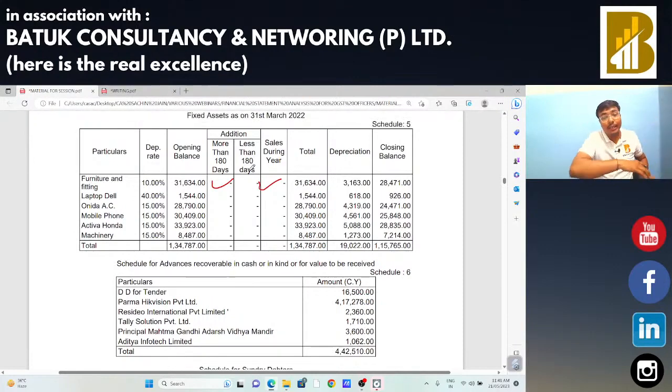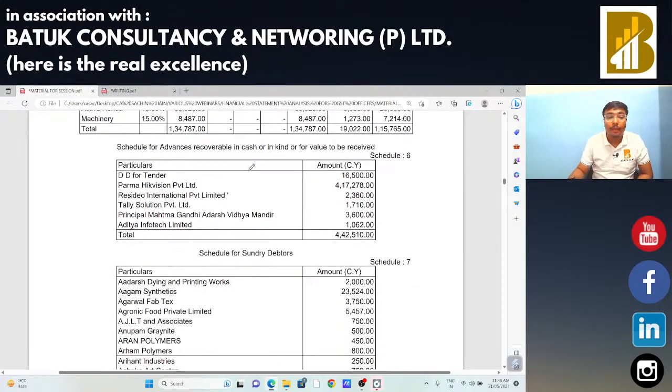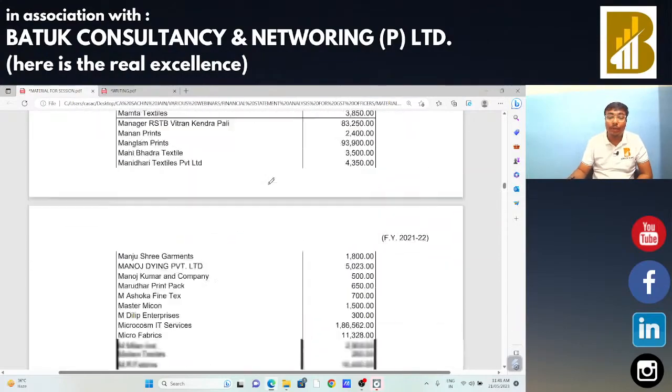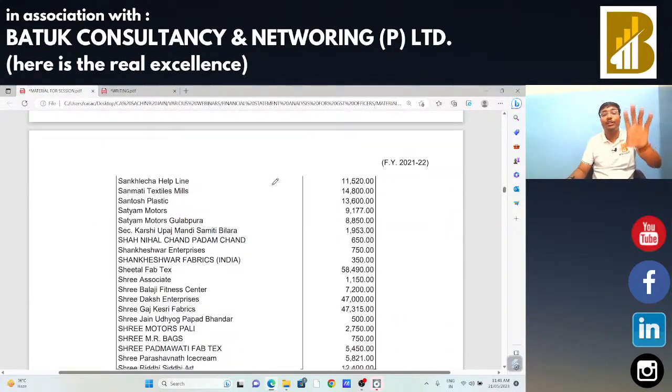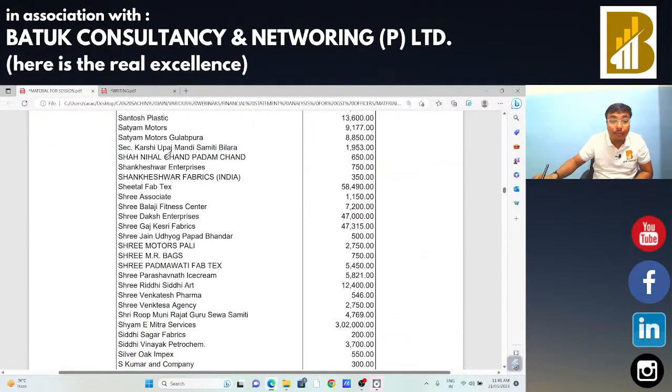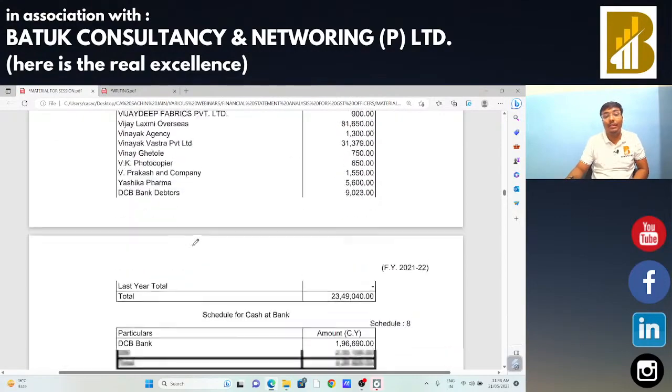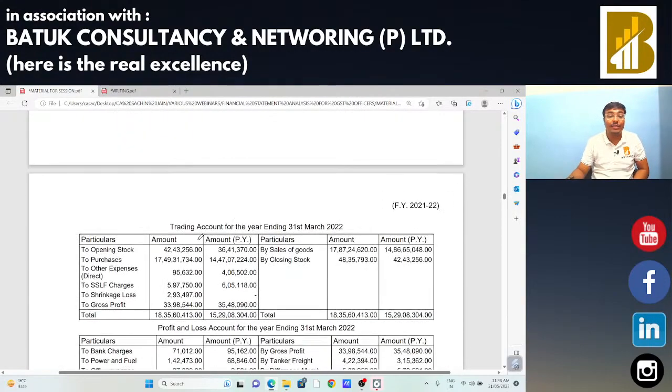If there is no addition and no sales, in that case it is okay, we are not going to do something. Okay, sir. So that is the point on which we need to do the analysis. Annexures are there, you can check the parties to make sure there are no fake parties. Okay, sir. So you need to demand the same annexure wise.